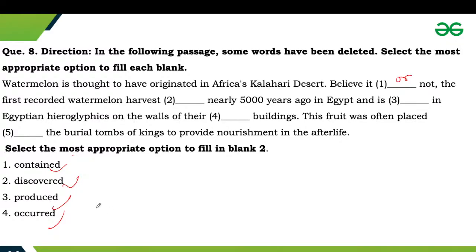So it should be option number 4, that is occurred. So here the passage talks about the origin of watermelons. Okay, so the second sentence refers to the first time a watermelon was discovered nearly 5,000 years ago. So this means we are talking about a watermelon which is discovered 5,000 years ago. In this way we will make it correct by using the fourth option, that is occurred.